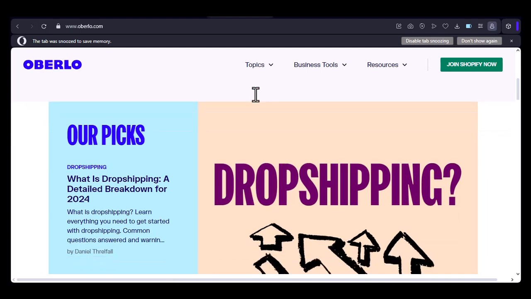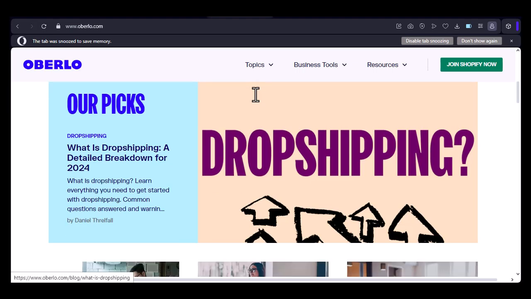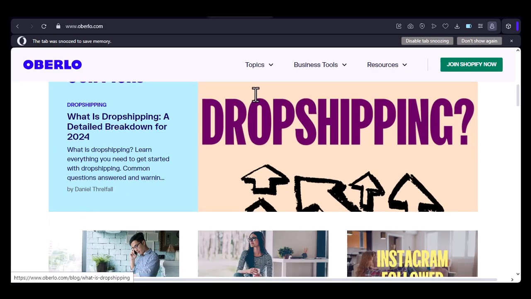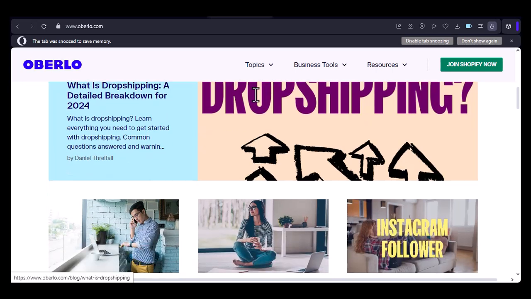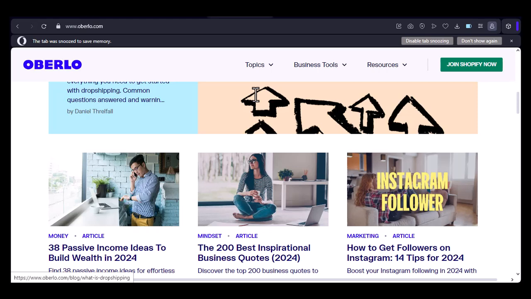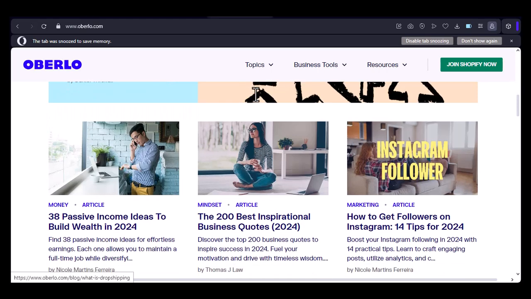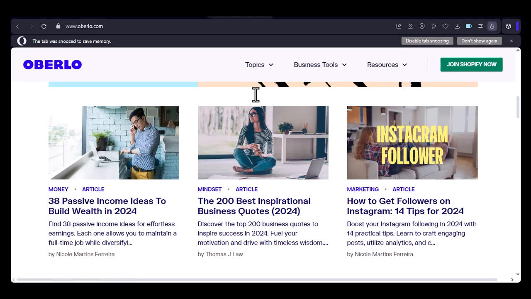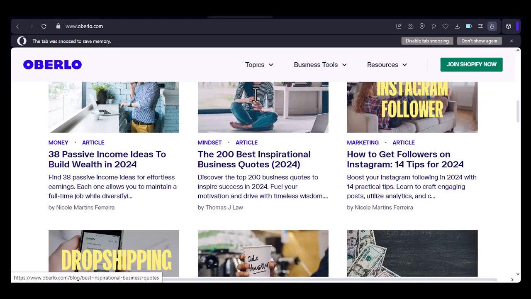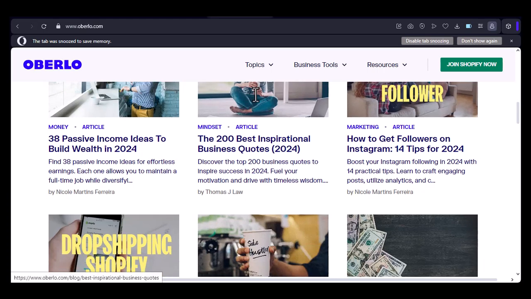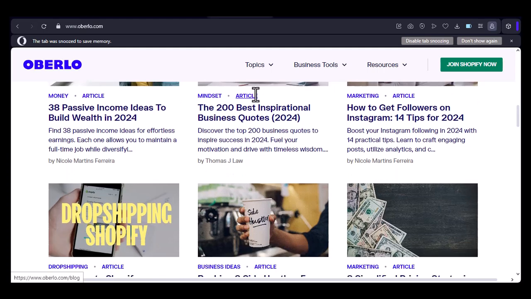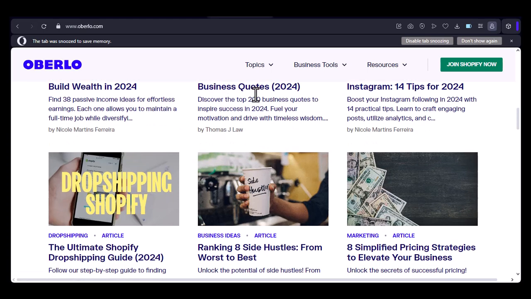Shopify, the foundation of your online store. Shopify is essentially the building block of your online store. It's a comprehensive e-commerce platform that provides everything you need to sell products online, from creating a beautiful website to managing orders and payments. Key features: custom website design, product catalog management, payment processing, shipping and fulfillment, marketing tools, customer support. Benefits: easy to use even for beginners, highly customizable, secure and reliable, scalable to accommodate growth, large app ecosystem.